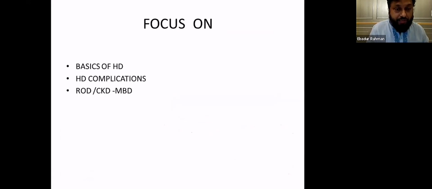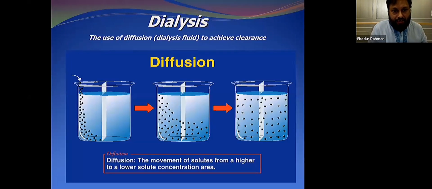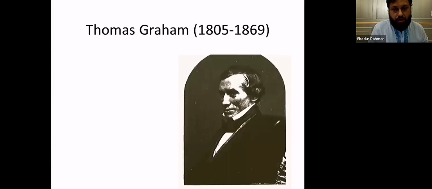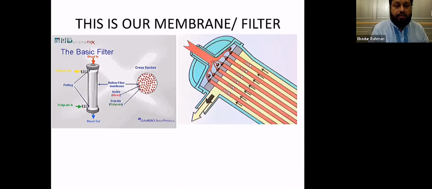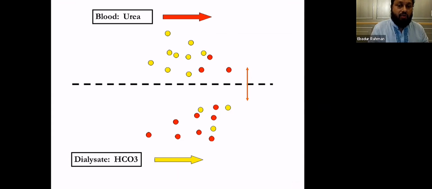We'll focus on the basics of hemodialysis complication, the CKD mineral bone disease, which was previously known as renal osteodystrophy. The dialysis is basically diffusion, which was actually coined by Thomas Graham in the mid-1800s. And this is how it looks and it works. We have a semi-permeable membrane, and then you have two fluids flowing on each side of the membrane, and the diffusion takes place across it.